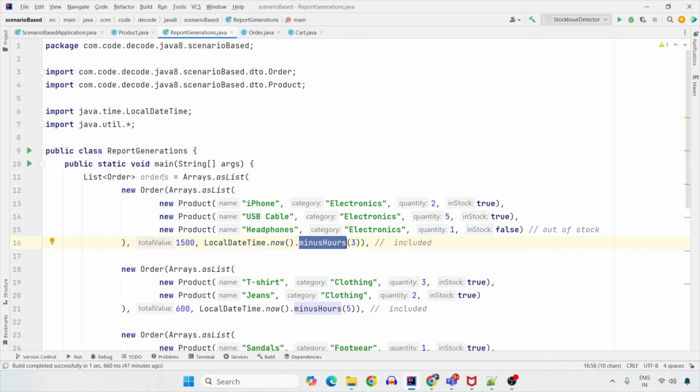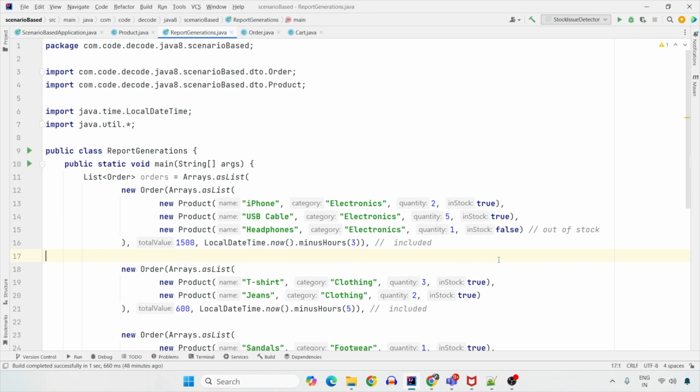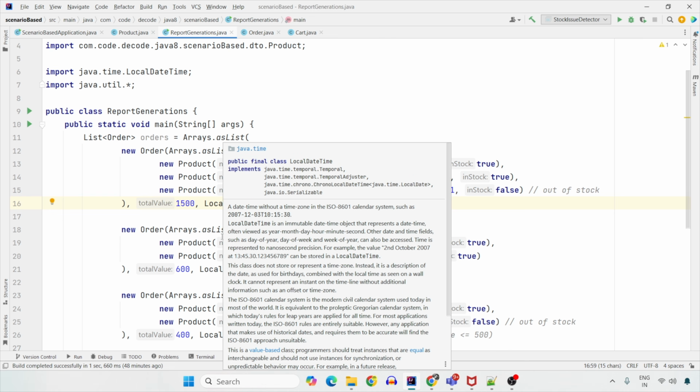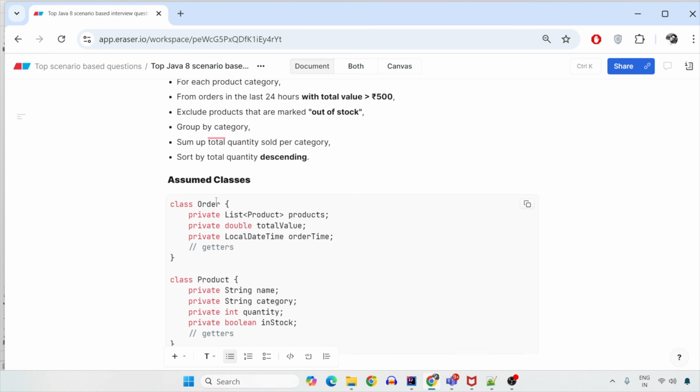So if you can see here, this order contains 3 products. iPhone of electronic category, USB of electronic category, headphone of electronic category. The total product quantity was 2, 1, 5 and these were in stock, but this was out of stock. While when this order was placed was 3 hours ago, which is our condition of being within 24 hours. So when it comes to such test data, if you can see, first thing we need is order